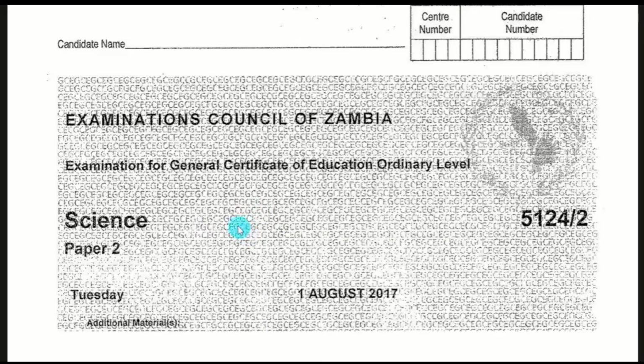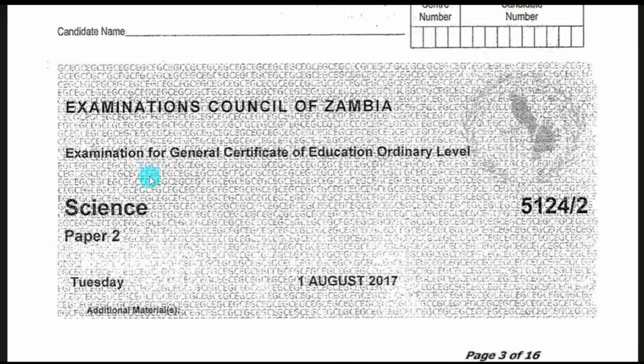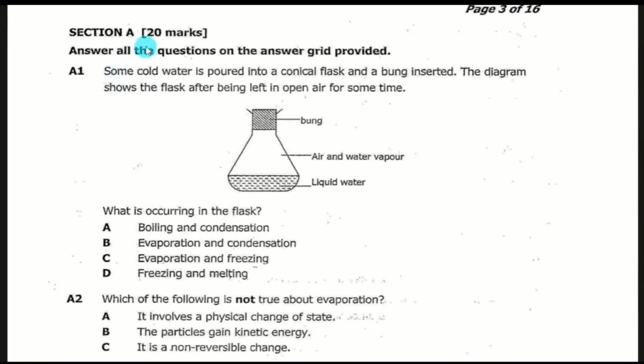Alright, so let's go straight into the revision. This is Section A, 20 marks. Answer all the questions on the answer grid provided. A1 says some cold water is poured into a conical flask and a bung inserted. The diagram shows the flask after being left in open air for some time. So there's a conical flask with some cold water in it and a bung inserted, left in open air.